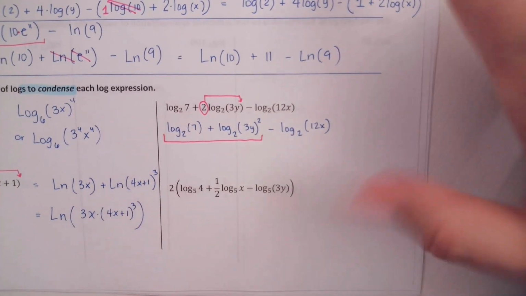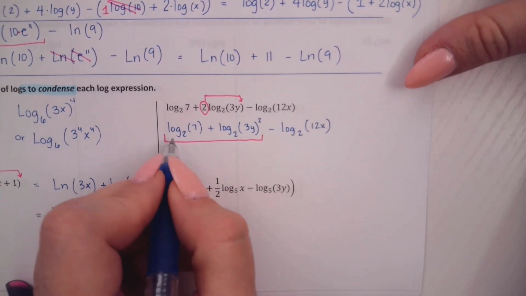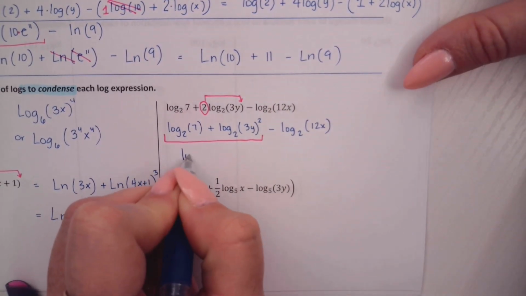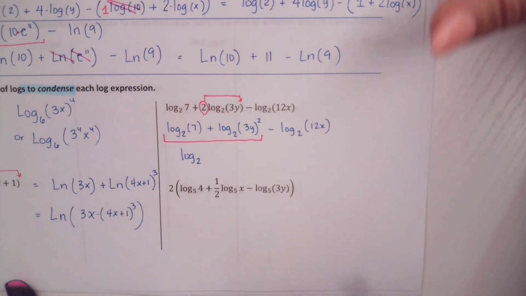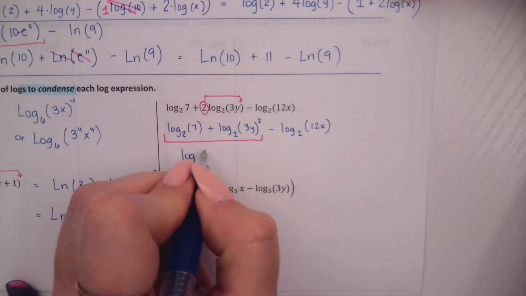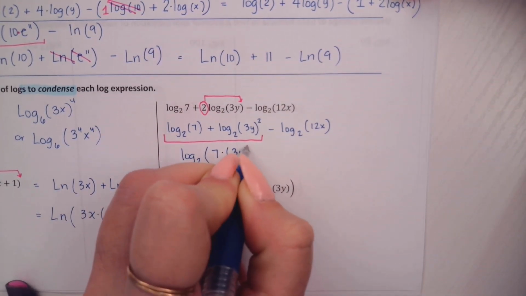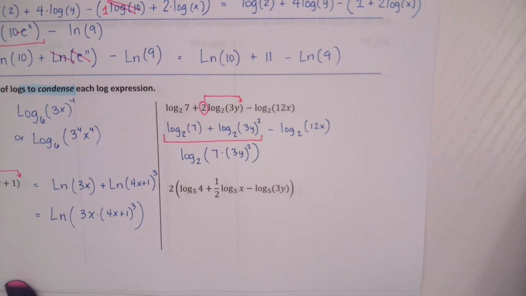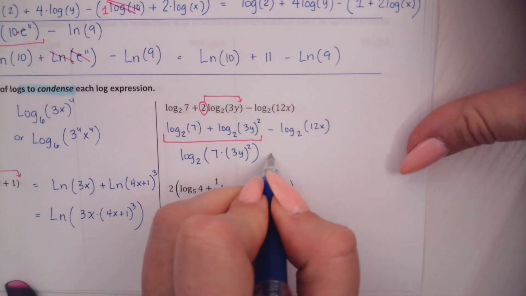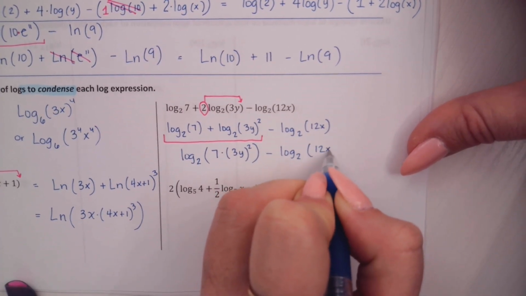These two are going to condense into, you're just going to write the word log base 2 one time now. And what happens to the two arguments? They get multiplied together. 7 times 3y squared. Minus log base 2 of 12x.